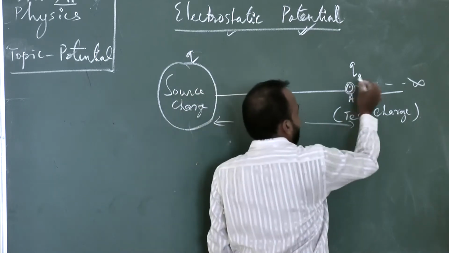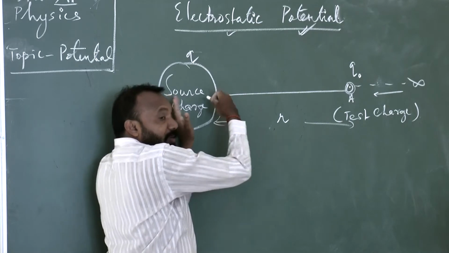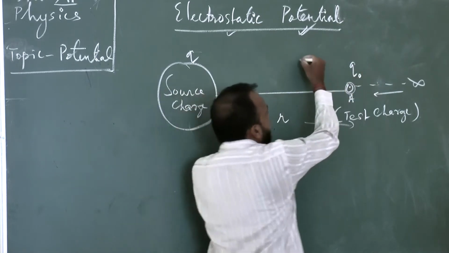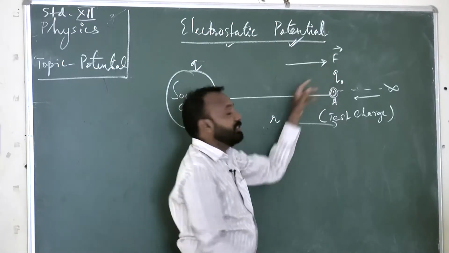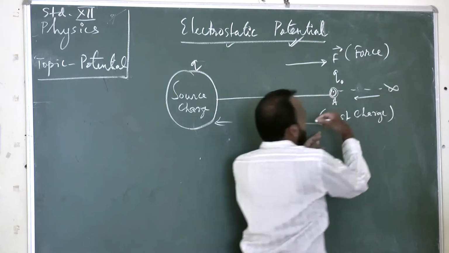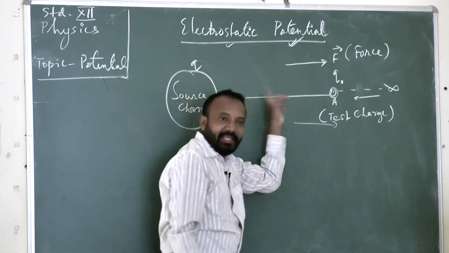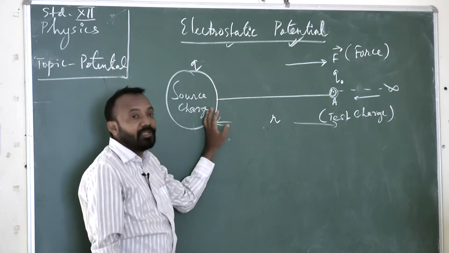I am bringing the test charge towards the positive source charge, so a repulsive force will be there, and the direction of the electrostatic force is this direction. That means my work done is against the electric field or the electrostatic force.